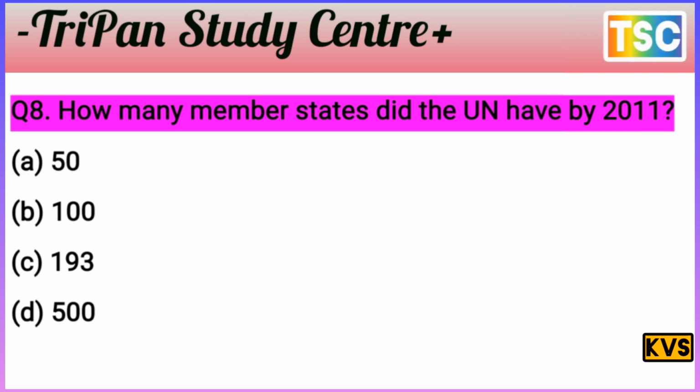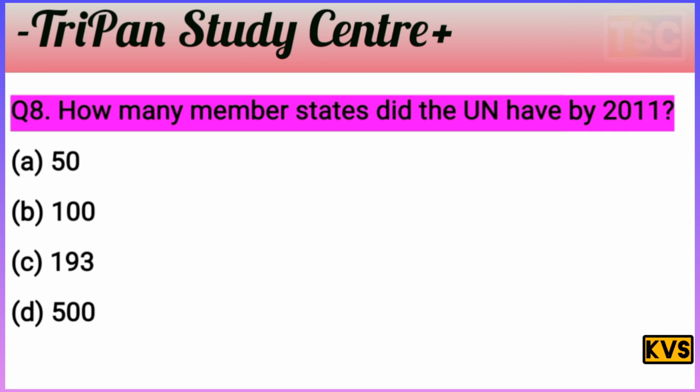I give you a few seconds. Test your IQ knowledge. You must have a thought of your answer. Let's see what the answer to this question is. The question is clear: how many member states did the UN have in 2011? You know that 50 is nothing, 100 is nothing, and 500 is impossible. But the answer is C. 193 members in 2011. The answer is C.